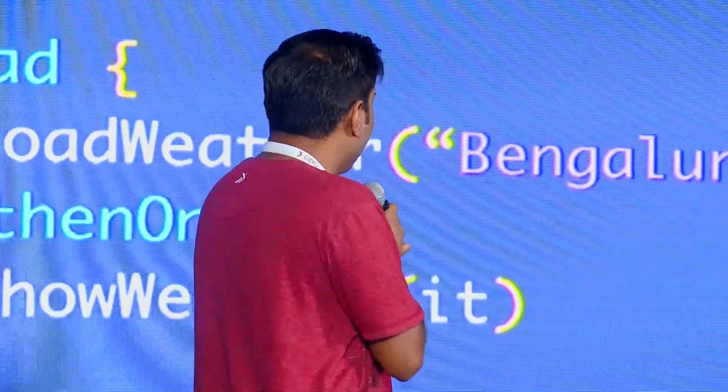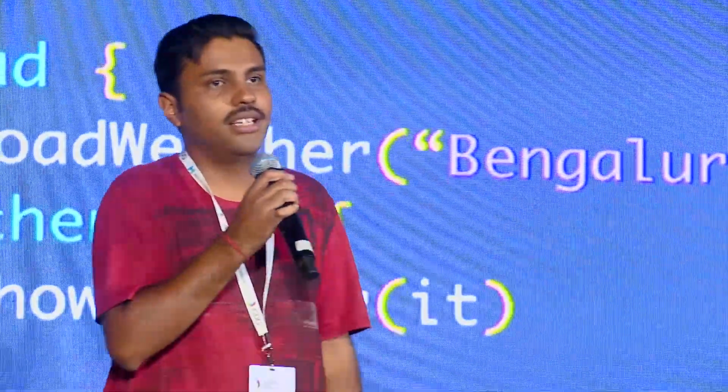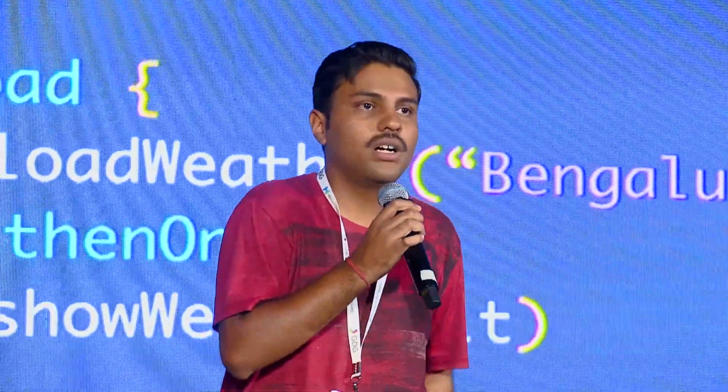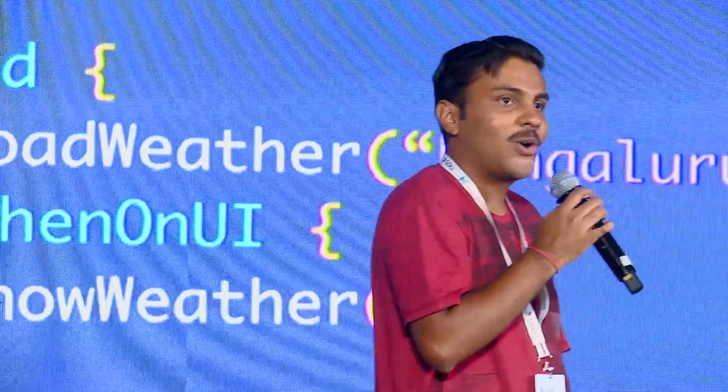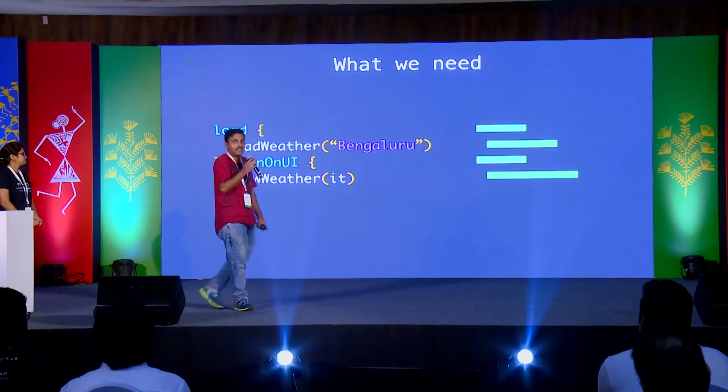We write a simple DSL which says load something, give me data, and then render it on the UI thread. The UI thread can be show weather, which is a recycler view. I give it a list of weather results for my city, and then it renders it there. As you can see, I have represented green bars there because I really like Kotlin coroutines. The green bars represent that there is no callback.